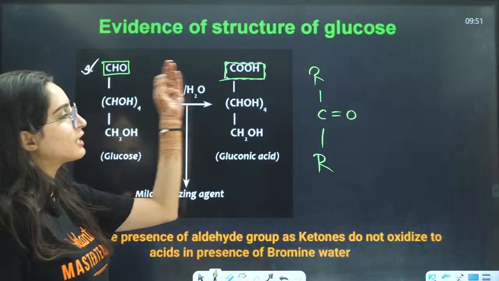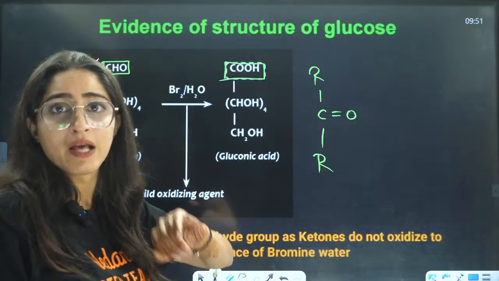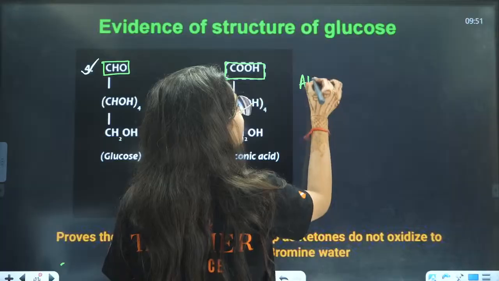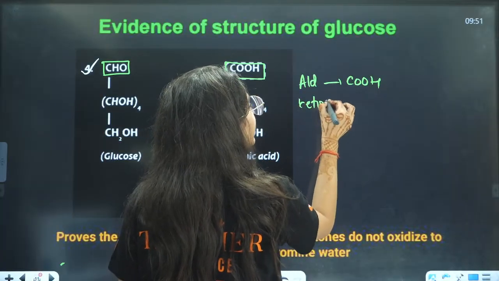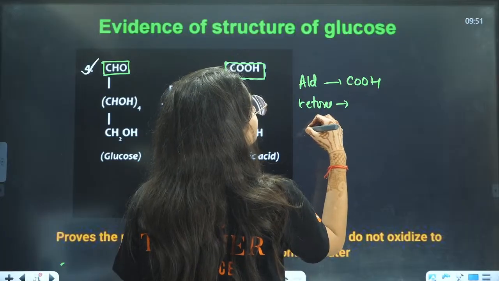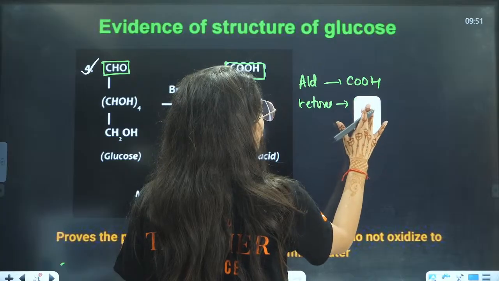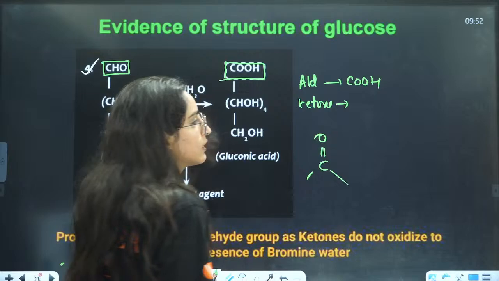If something is getting oxidized to carboxylic acid, that is the aldehydic group, as I have told you.